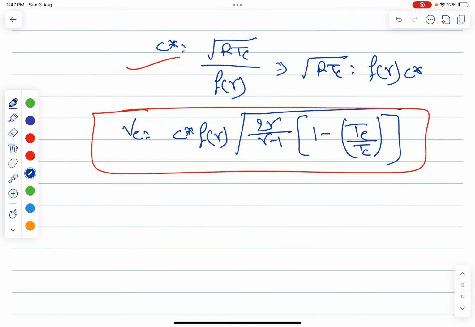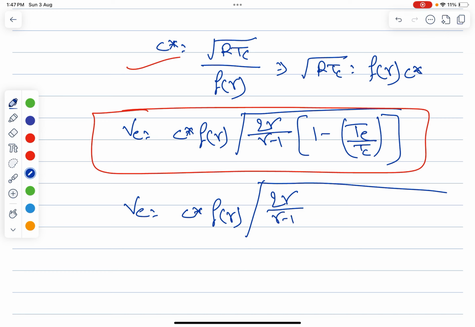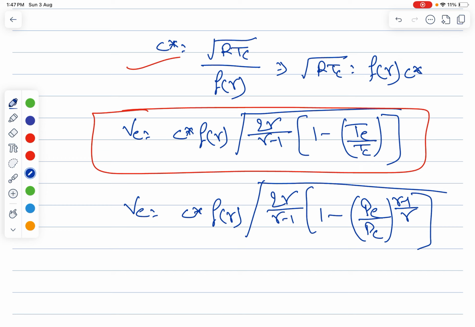So now what you can do is V_e is C star f of gamma. You can write 2 gamma by gamma minus 1 of 1 minus this T by T_c. You can write it as p by p_c to the power gamma minus 1 by gamma, obviously, right? How I am writing this, please observe this, because T by T_c is nothing but p by p_c to the power gamma minus 1 by gamma. That means p by p_c is nothing but T by T_c to the power gamma by gamma minus 1.